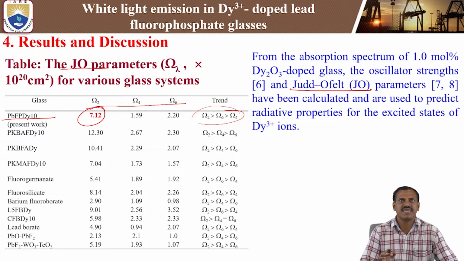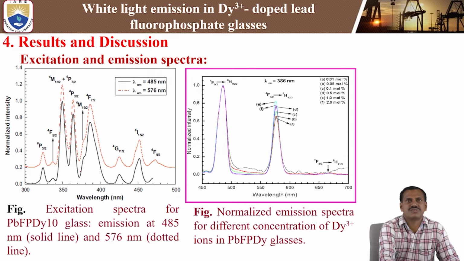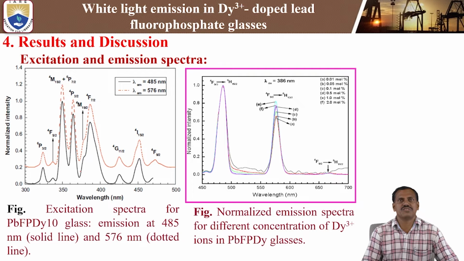That shows the dysprosium to dysprosium interaction, and the covalent bond is stronger compared to other host glasses. That is what the Omega 2 parameter shows. Next, coming to the results and discussion, we are studying the excitation and emission spectra. The first figure shows the excitation spectra of the dysprosium 3+ doped lead fluorophosphate glasses.